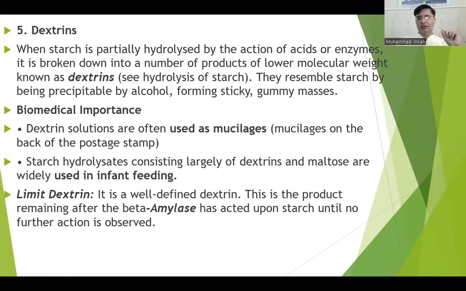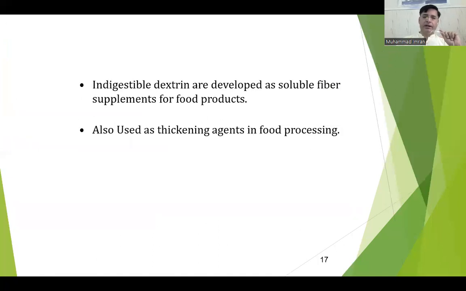hydrolysates consisting largely of dextrin and maltose are widely used in infant feeding. Why is maltose used in infant feeding? Because it is easily digested by amylase. Limit dextrin is a well defined dextrin. This is the product remaining after beta amylase and alpha amylase have acted upon starch, but no further action is observed. Indigestible dextrins are developed as a soluble fiber supplement for food products and used as a laxative agent. It is also used as a thickening agent in food processing.